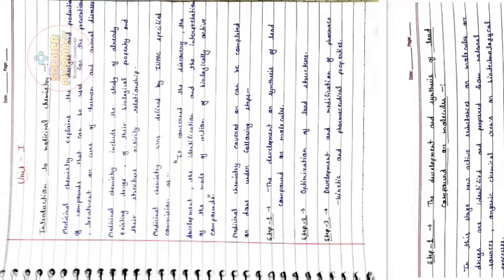Medicinal chemistry can be completed in the following steps. First step is the development and synthesis of lead compound or molecule. Second step, optimization of lead structure. Third step, development and modification of pharmacokinetics and pharmaceutical properties.